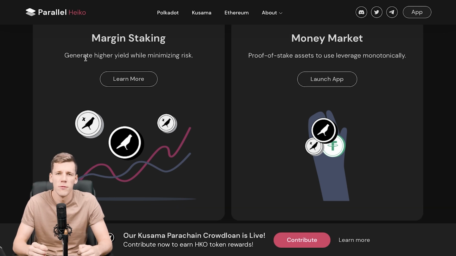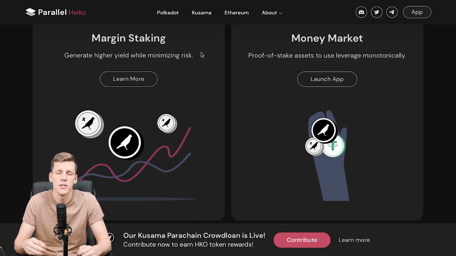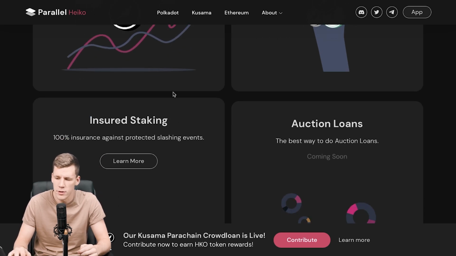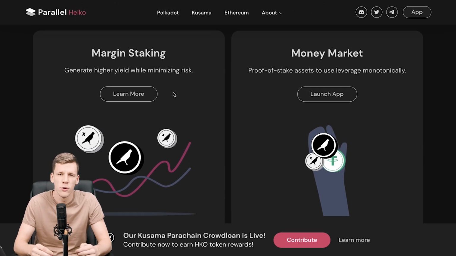Heiko Finance and Parallel Finance are aware of what their users are doing, called marginal staking, where they borrow some assets from one pool and lend them out to another pool with greater interest. And they've introduced a functionality called margin staking, where their users can generate higher yield while minimizing risk. So this is basically a program for risk optimization for different pools, which the users can then use. And also they've got interest staking, which has protection against liquidation events and some other things. So a lot of really cool functionality.